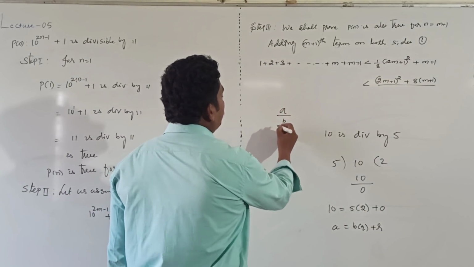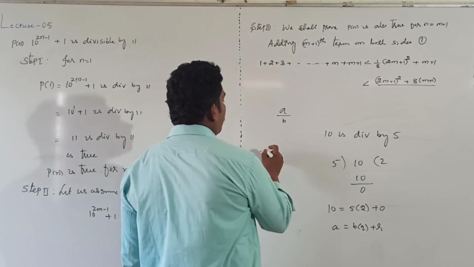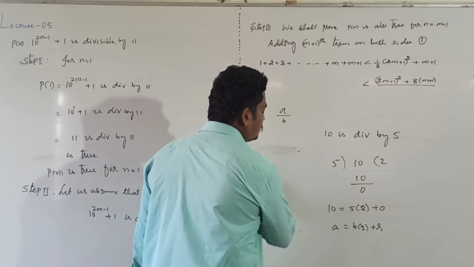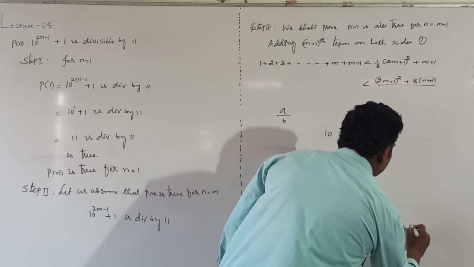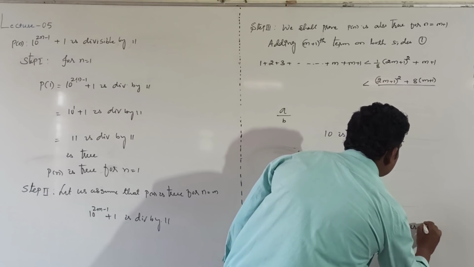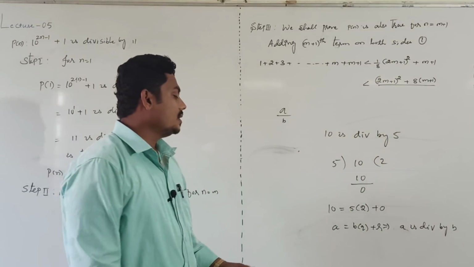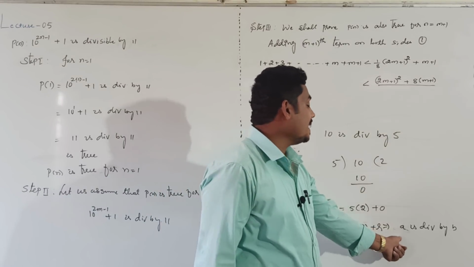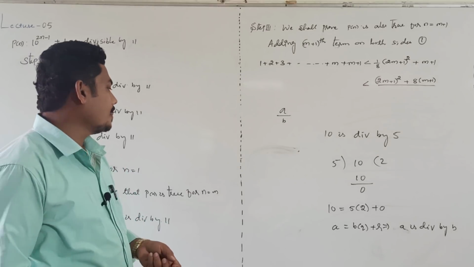If A is divisible by B, this is nothing but A is equal to BQ plus R, where R is the remainder.